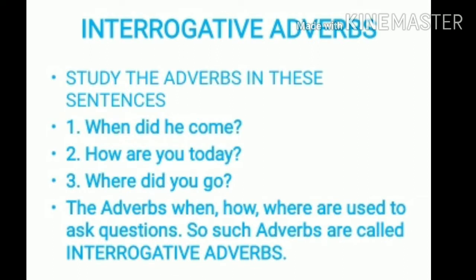Now our sixth type is the interrogative adverb. Now let us read these sentences. First one, when did he come? Second, how are you today? Third, where did you go? So the adverbs when, how, where are used to ask questions. So such adverbs are called interrogative adverbs. So when we know that these sentences are asking questions, we have to find out the adverbs.